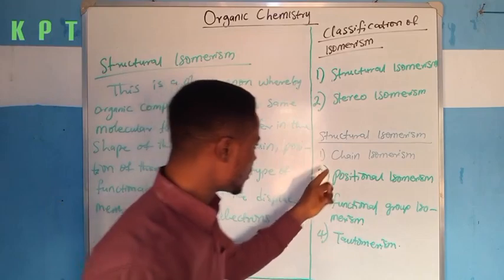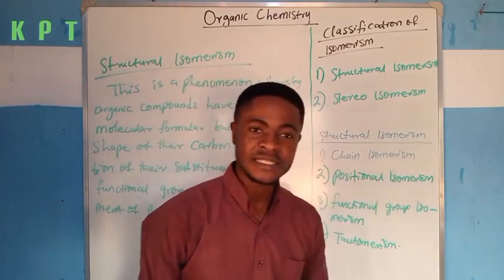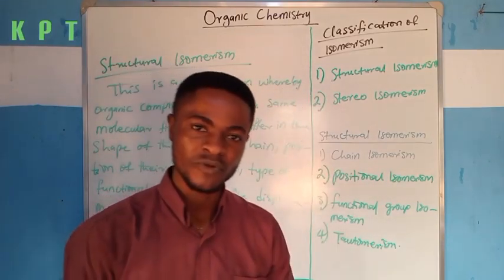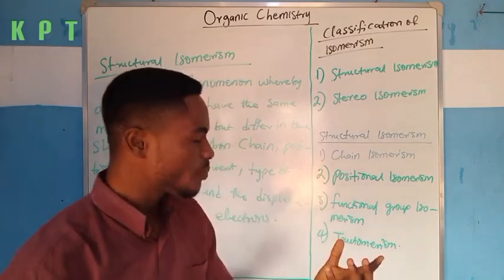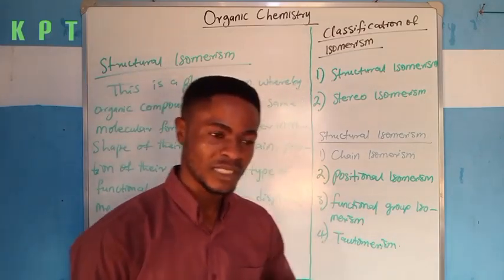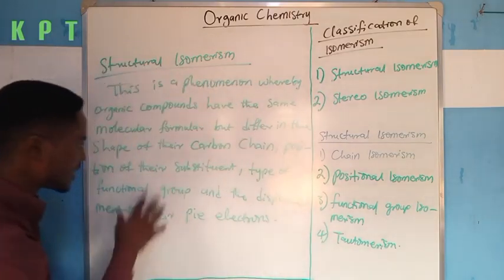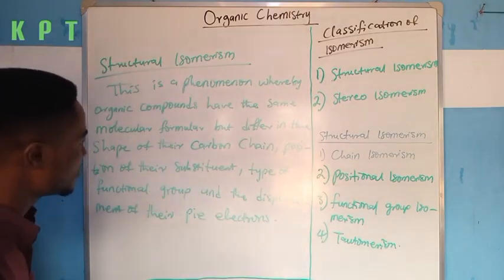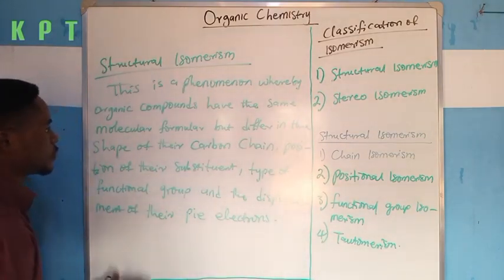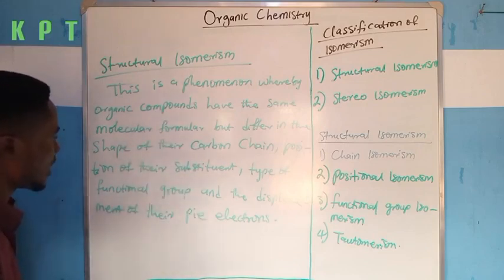Now, very quickly, what is chain isomerism? Chain isomerism is a type of isomerism whereby organic compounds have the same molecular formula but differ in their carbon chain. So take down this note, then let us take these isomerisms one after the other. So this is the definition of structural isomerism.